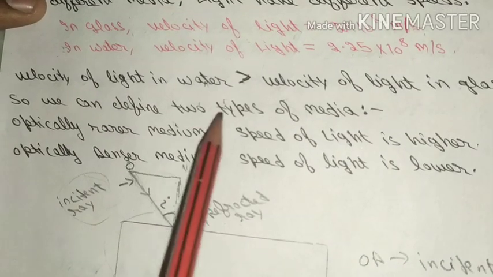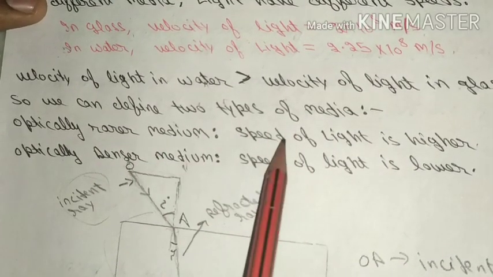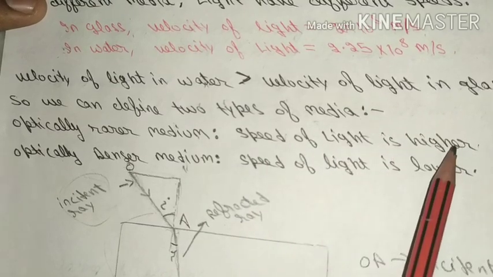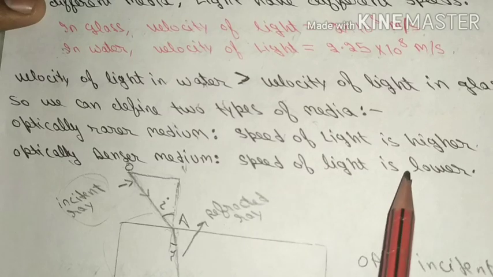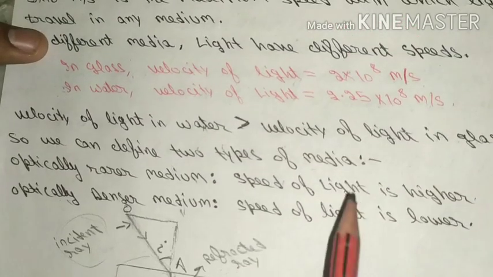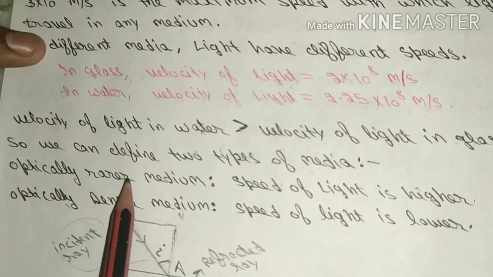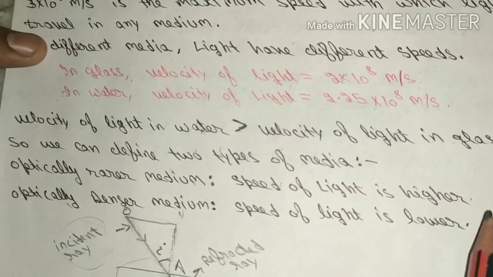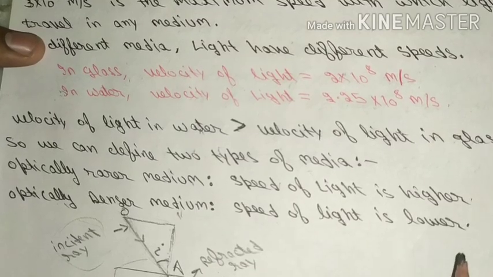So we can define two types of media. One is optically rarer medium, in which speed of light is higher, and optically denser medium, in which speed of light is lower. So this is a very important thing to remember: what is optically rarer medium, in which speed of light is higher, and what is denser medium, in which speed of light is lower.